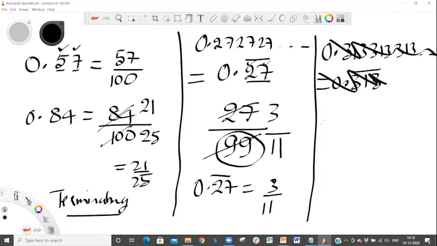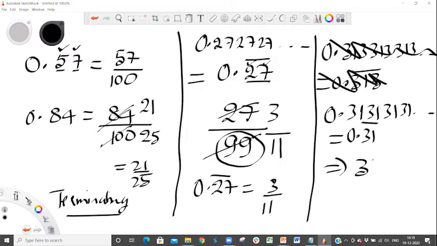Instead of taking more than two digits, let's take 0.31, 31, 31, 31..., which is nothing but 0.31 bar, which becomes 31 in the numerator because there are two digits. There'll be two nines. 31 by 99 is the final version of 0.3131 bar. Okay, so this is how you convert a recurring decimal to a fraction. Converting a terminating decimal to a fraction is very easy.